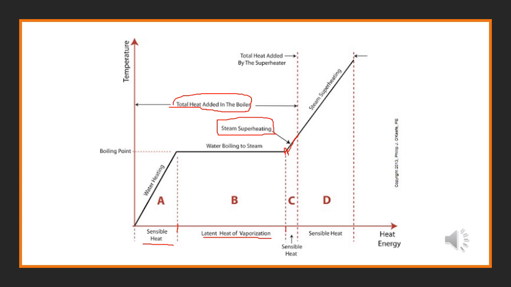Now the water contents are removed, and from the C region to the D region there will be steam. We form the superheated steam, and in this region there will be sensible heat. After that, we have the total heat added by the superheater.